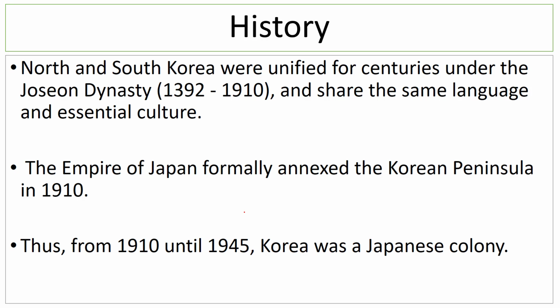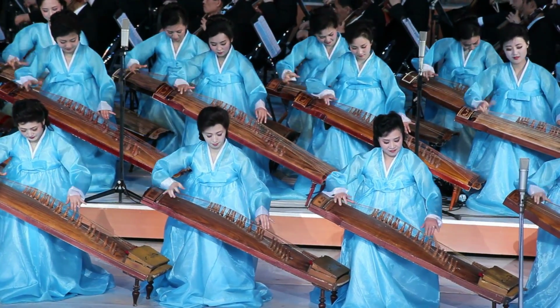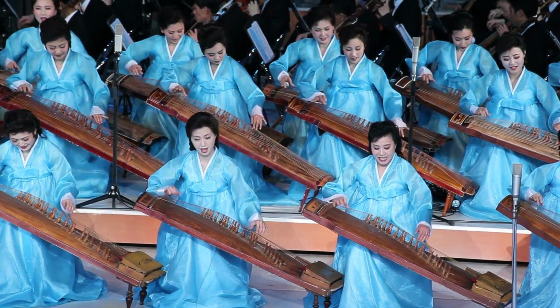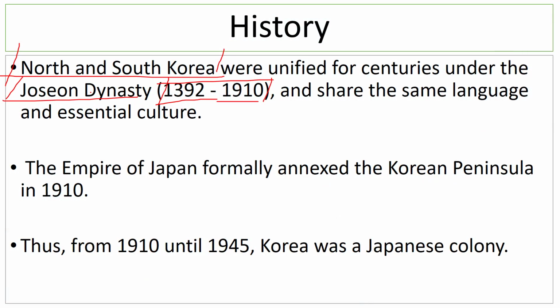Now let's study the history. North and South Korea were once unified. That's right. Between 1392 to 1910, both these countries were a single nation under the Joseon dynasty. They pretty much shared the same language, same culture, and had absolutely no reason to hate each other. So what happened? What caused the rift?